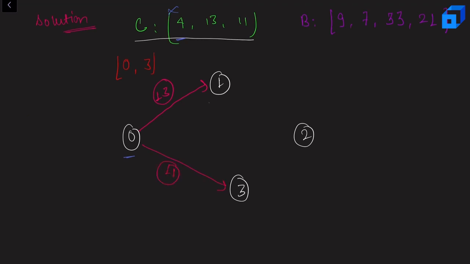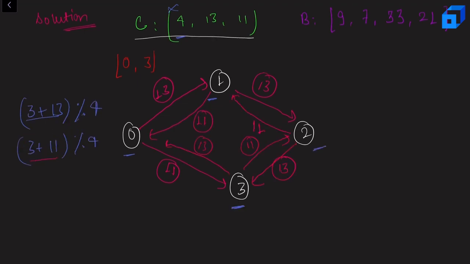Now let us talk about this node. From 1, we'll have 1 plus 13 modulo 4 and 1 plus 11 modulo 4. So 1 plus 13 modulo 4 is 2, so I'll have an edge from 1 to 2 with a weight of 13. Similarly, 1 plus 11 is 12, modulo 4 it is 0, so I'll have an edge from 1 to 0 with weight 11, right? So these are all the edges that I can create here. Okay, now let's run Dijkstra's algorithm on it.